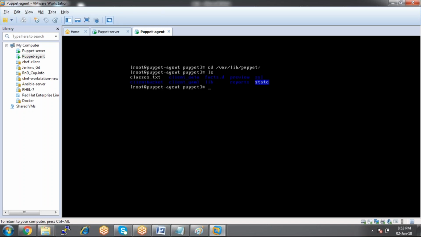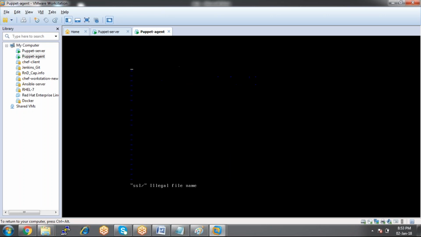Look here, we have the ssl file, it's just a file. So cd ssl. These are all the files which you have requested. We have certificates here, the certificates and some keys.